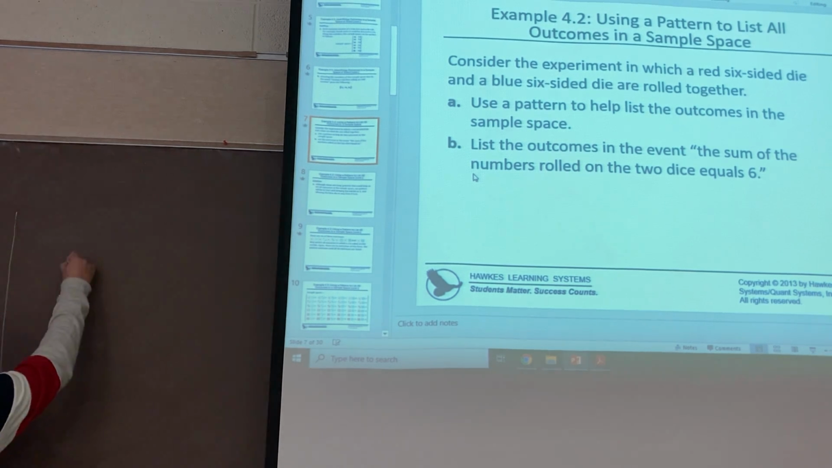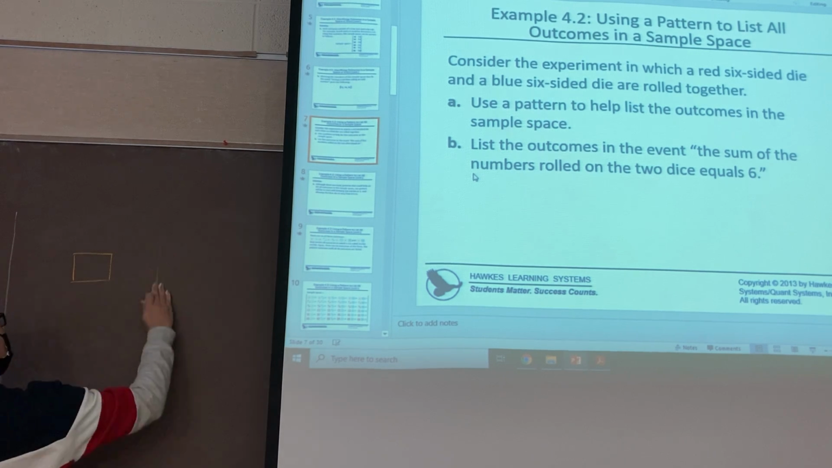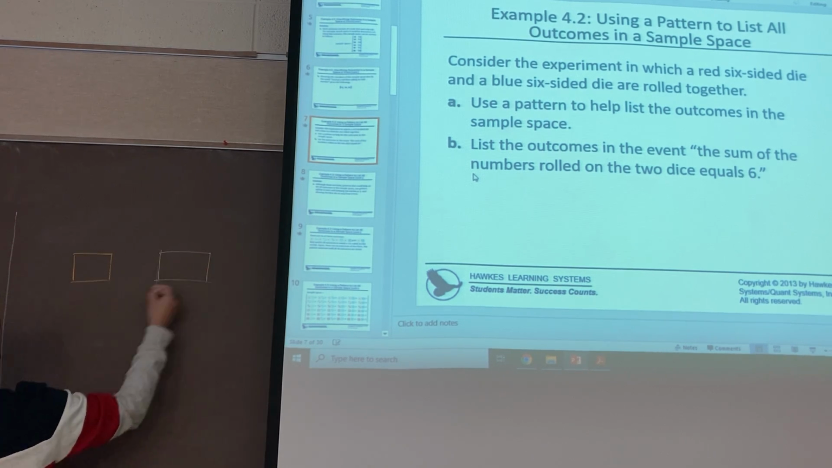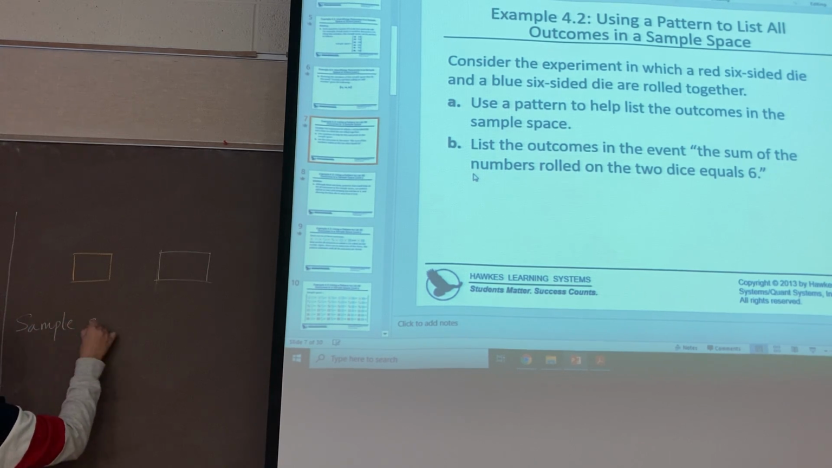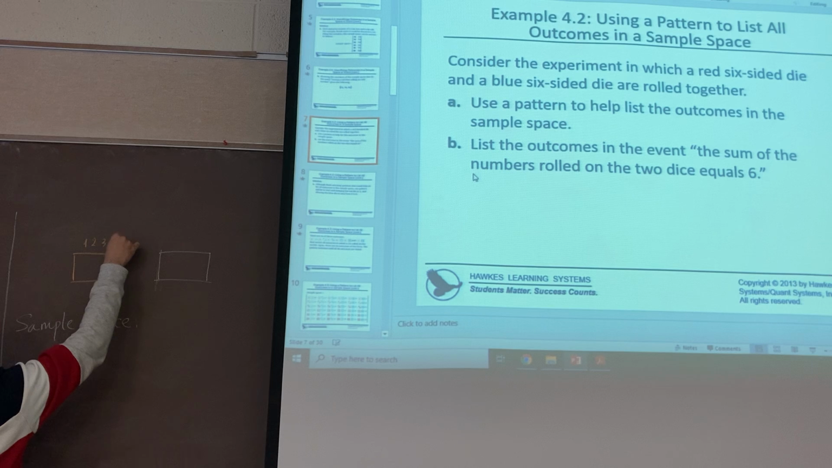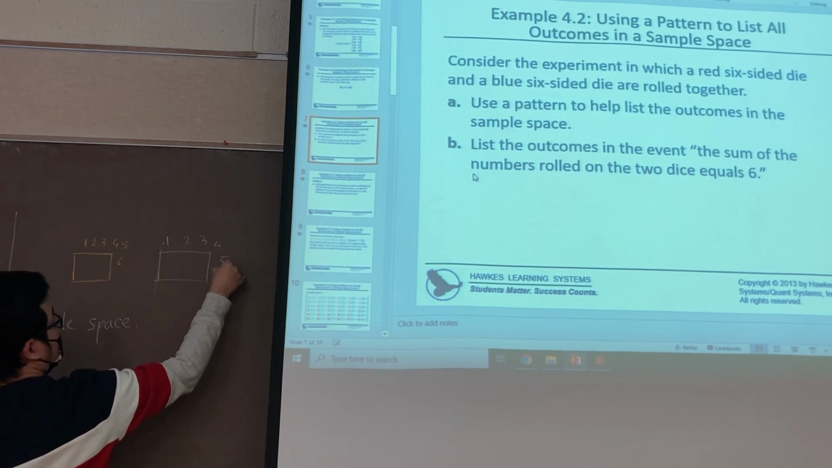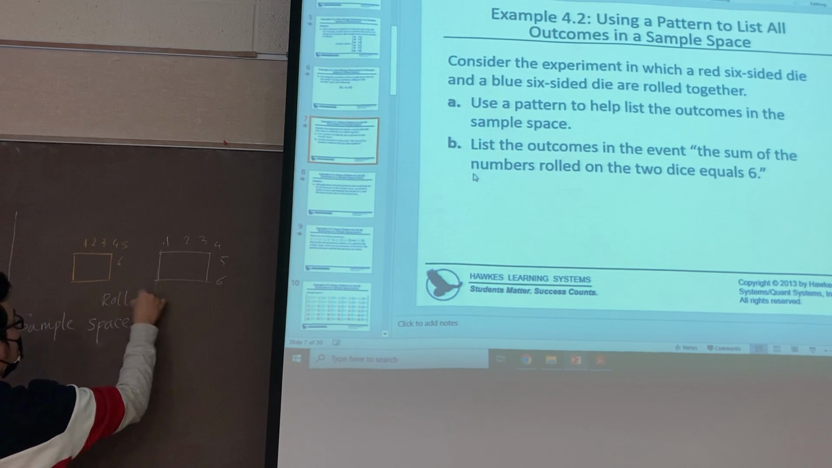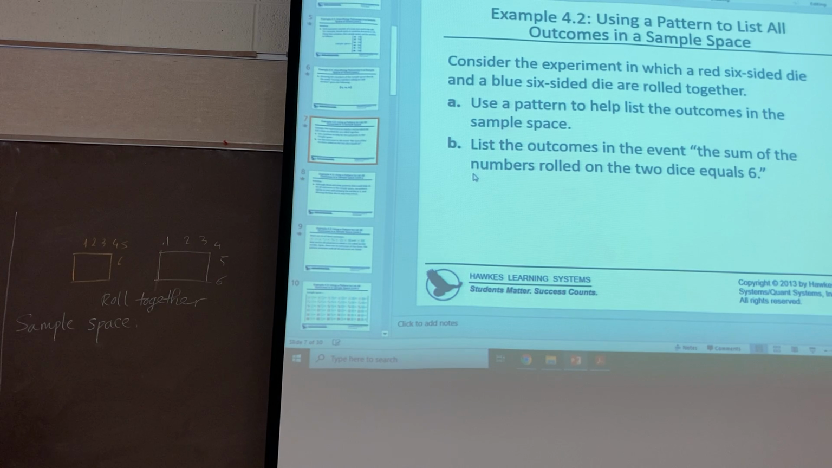Okay, we have this one. I will use the first one, and the second one I use the other. So the sample space here. The result here is 1, 2, 3, 4, 5, 6. The result here is 1, 2, 3, 4, 5, 6, and they run together. So tell me what is the sample space in this one.